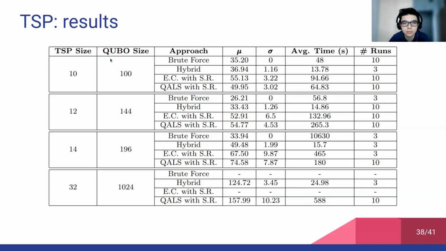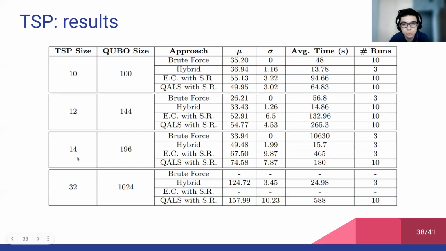So let us first consider the TSP size equal to 10. In this case, we can see that QALS has performed better than embedding composite, but worse than hybrid, which has found a really good solution compared to the optimal one found, of course, by the brute force method. Instead, regarding the sizes 12 and 14, embedding composite has performed better than QALS, but again, not as good as hybrid, which has found still good solutions, but not as good as the one found for the problem with size 10.